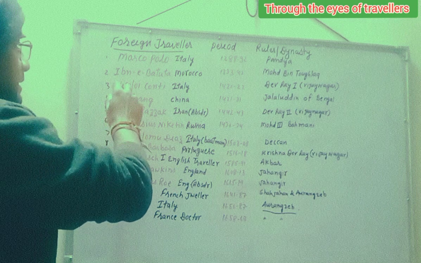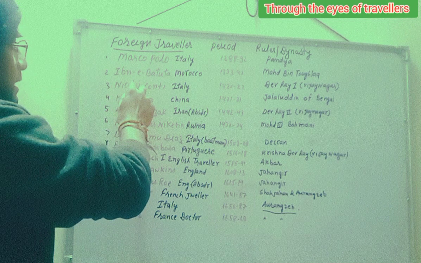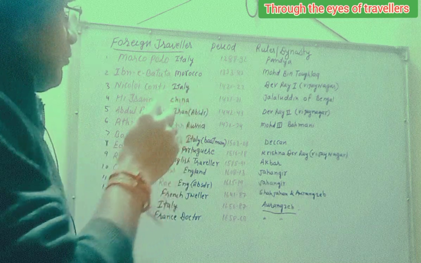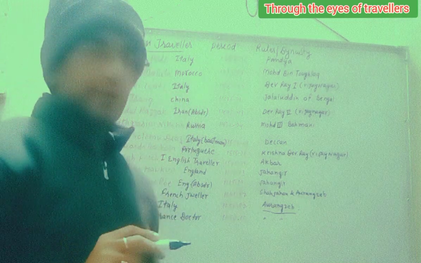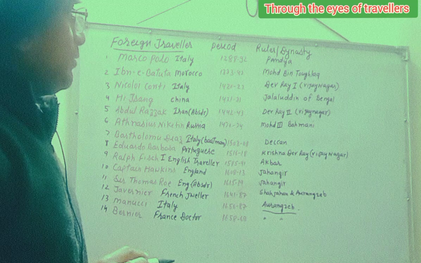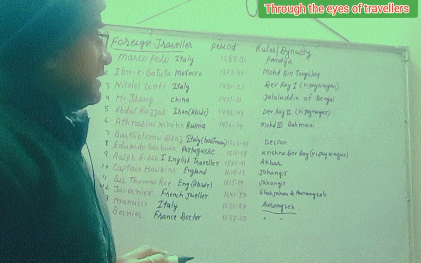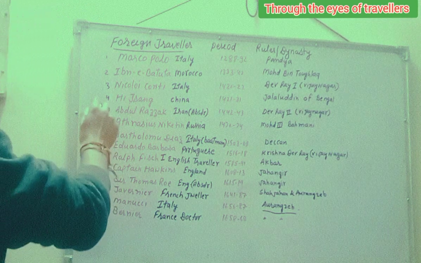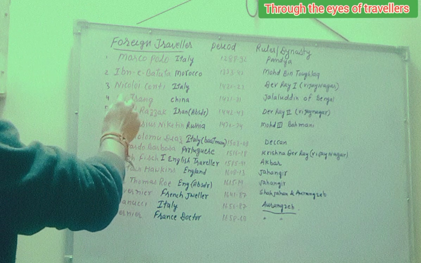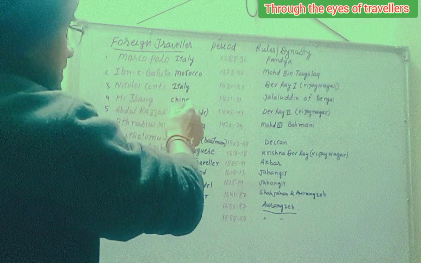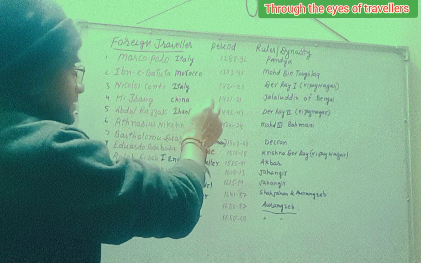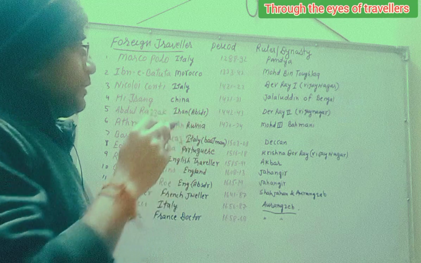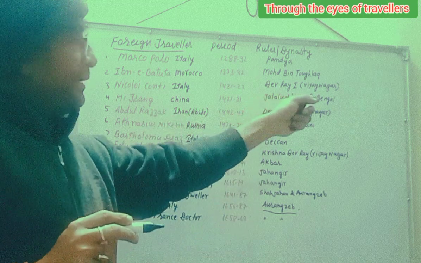Next is Niccolo Conti. He is from Italy, and he came to India 1420 to 1422, and the ruler was Dev Rai I, Vijayanagar kingdom. It is also known as the Sangam dynasty. And then Hai Sang, from China. He came to India 1421 to 31, in the area of Bengal.